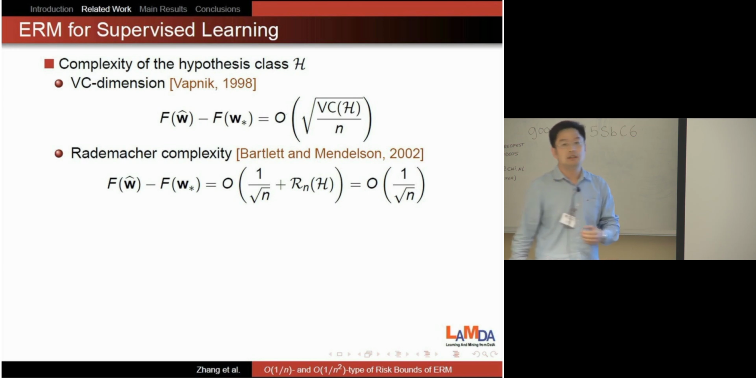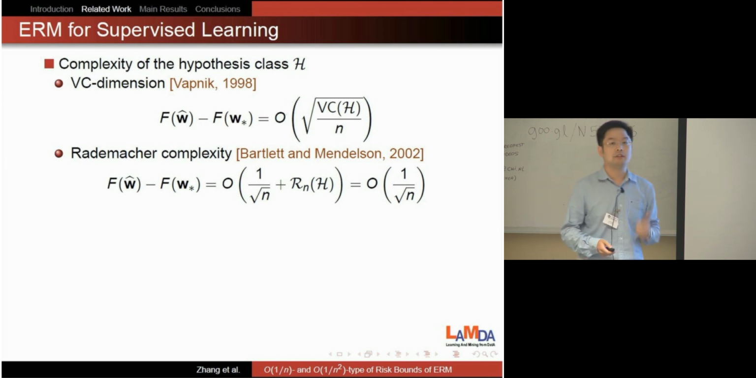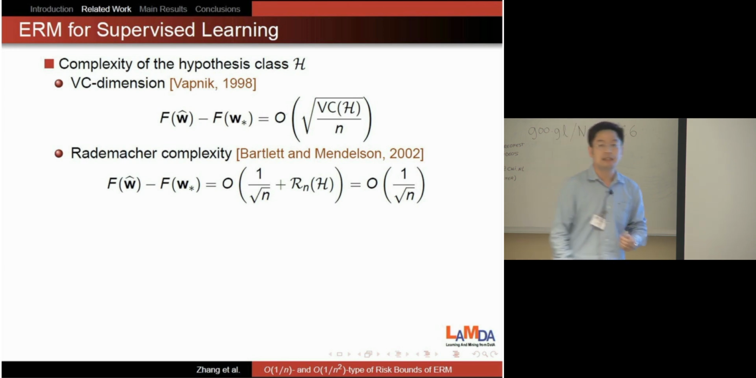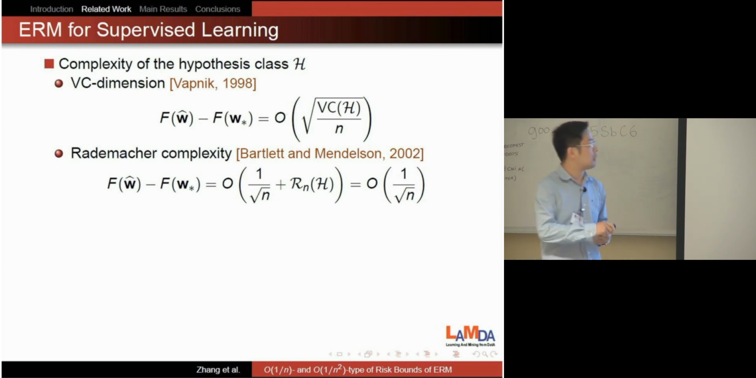We all know that in general, the excess risk can be bounded in terms of the complexity of the hypothesis class. The most well-known one is the VC dimension, which is data independent. So in general, we get a square root of VC dimension over n rate. Another one is the Rademacher complexity, which is data dependent. With Rademacher complexity, the risk is on the order of 1 over square root n plus the Rademacher complexity. In general, this quantity is also on the order of 1 over square root of n. So finally, we also get a 1 over square root n rate.